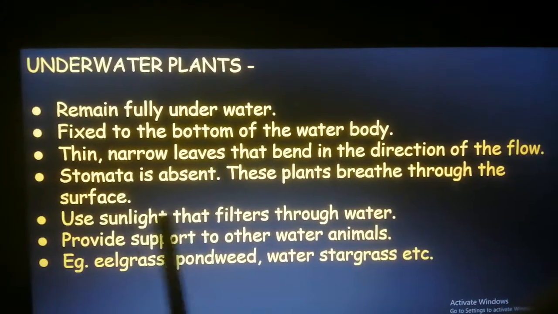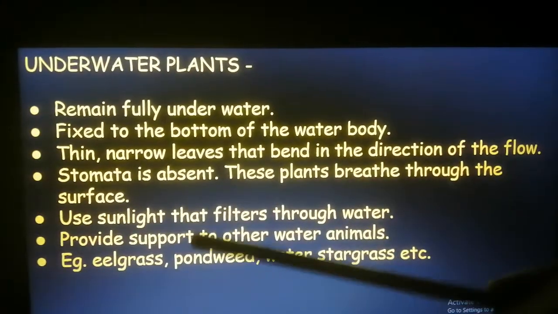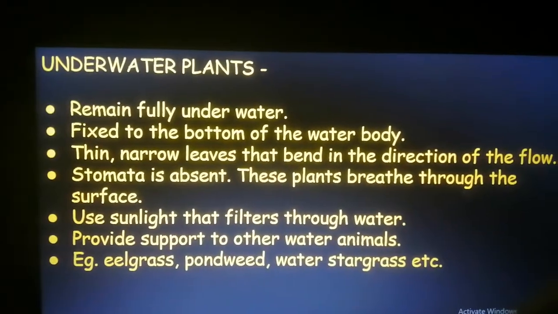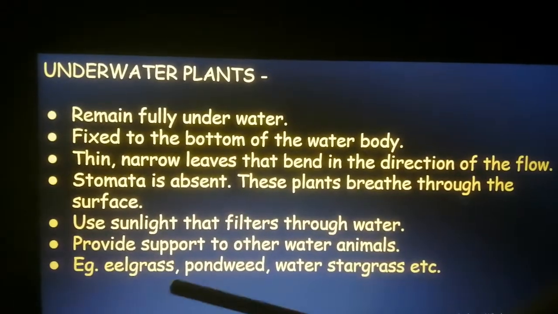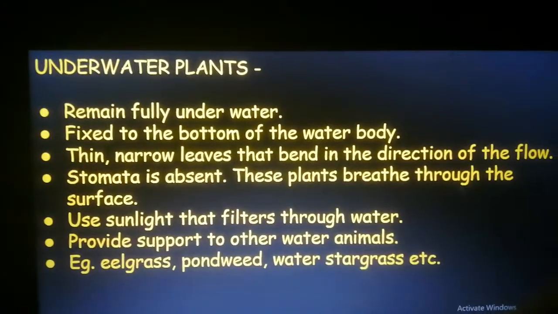Then they use sunlight that filters through water, and they provide support to other water animals. Examples are eelgrass, pondweed, water stargrass, etc.